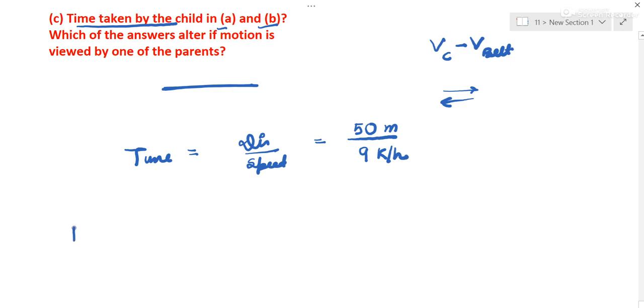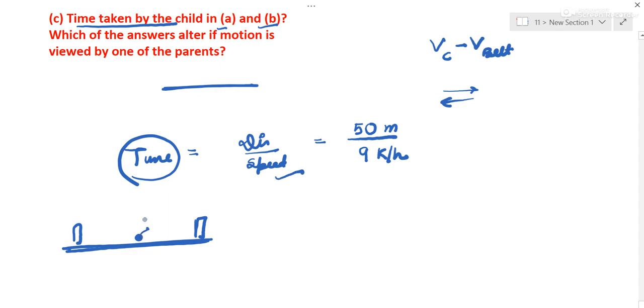Because his parents are also on the moving belt, so the motion of the belt would not be considered. So time would be distance upon speed, and the speed of the child is given as 9.